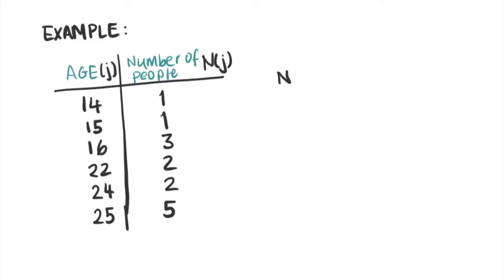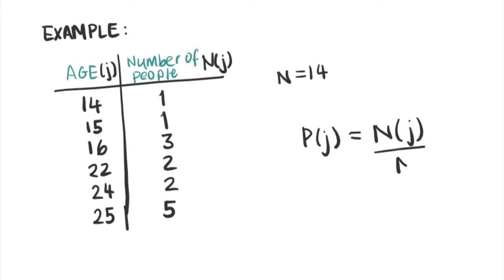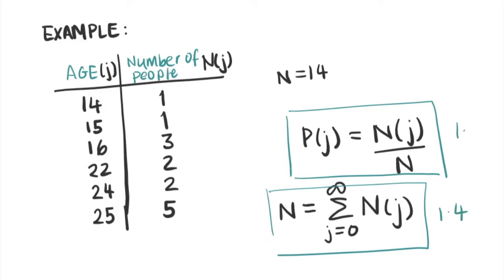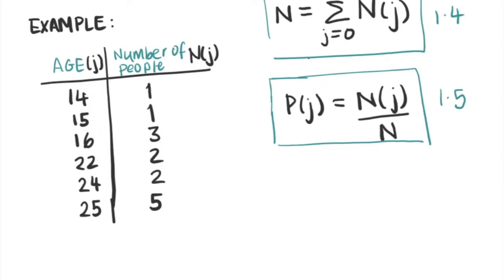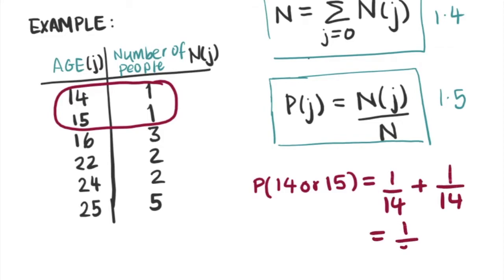Now, the example. We can consider 14 people with different ages as shown in this table below. The probability of a certain outcome j is given by the following equations. So P is the probability of the outcome j, N(j) is the frequency of the outcome, and N is the total frequency, which can be expressed as this sum. So for this case, for example, the probability of guessing age 16 is 3 out of 14, and the probability of guessing either 14 or 15 is the sum of individual probabilities, so 1 out of 7.